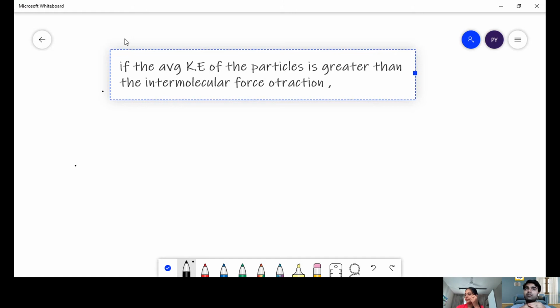Now what happens if somebody has more energy than the respective bond energy? Then they will start moving here and there, right? They might sit in the first bench, then the second bench, then the last bench. So they're moving apart, and when they are moving apart, what is happening?